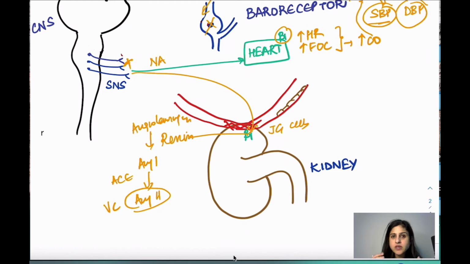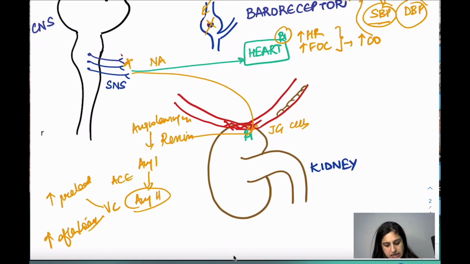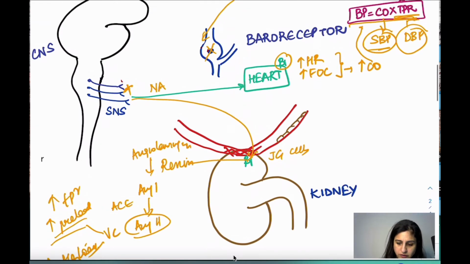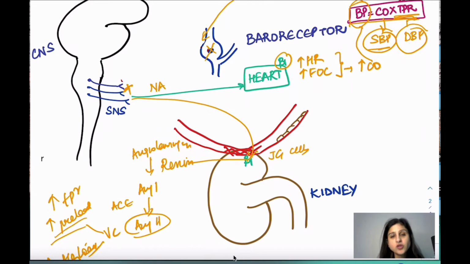So it is going to constrict the venules and the arterioles and everything. So it is going to increase the preload and it is going to increase the afterload. When arterioles or arteries are constricted, it's going to increase the afterload, and venule constriction increases the preload, so therefore it's going to increase the total peripheral resistance. Okay? So again, anything which increases the total peripheral resistance is going to increase your blood pressure.